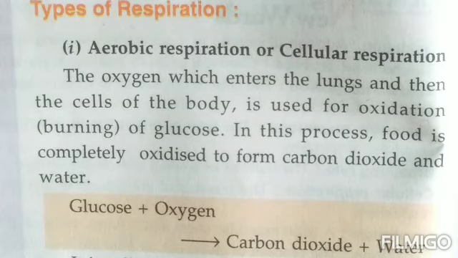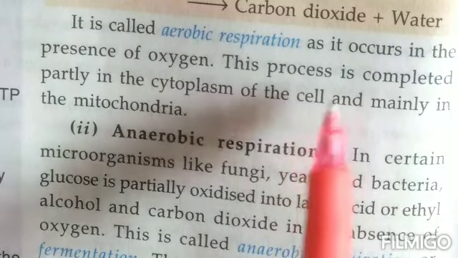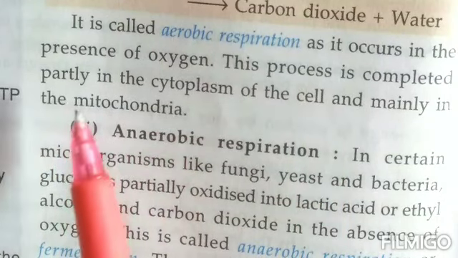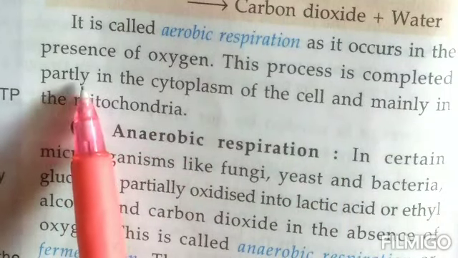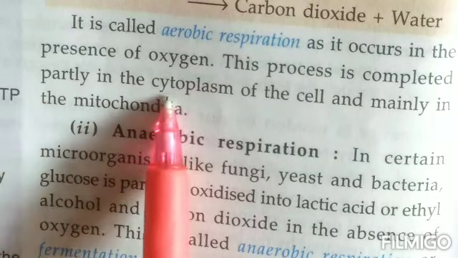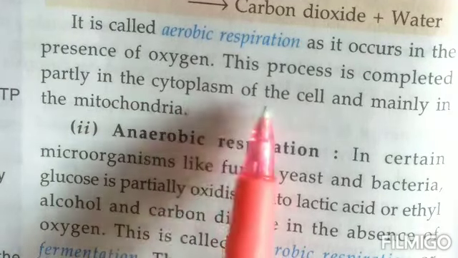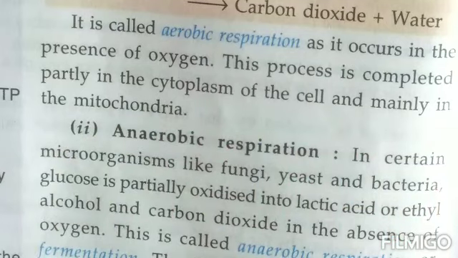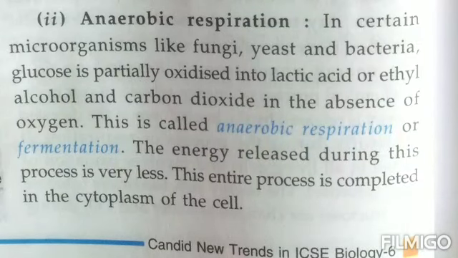Now, this is important, children: this process is completely finished. Part of it takes place in the cytoplasm of the cell and mainly in the mitochondria that we read right now, children. Next, we come to anaerobic respiration.